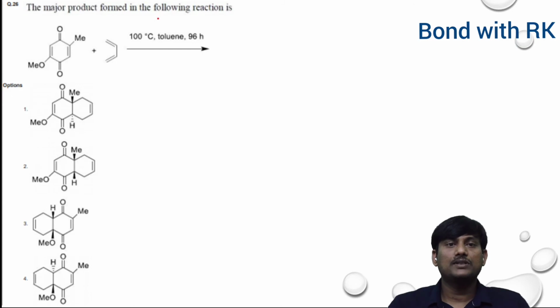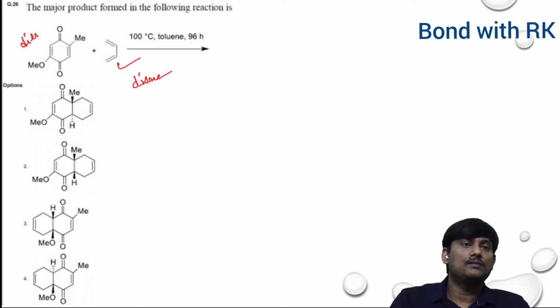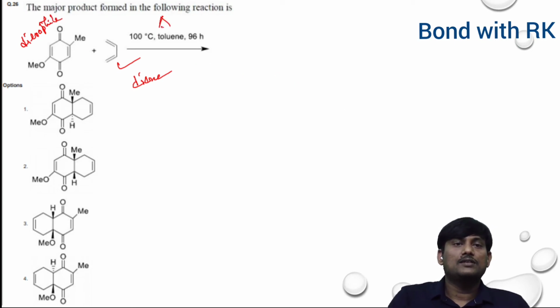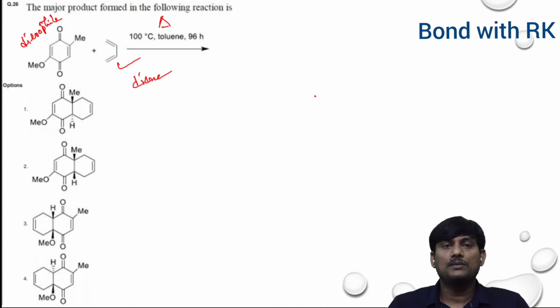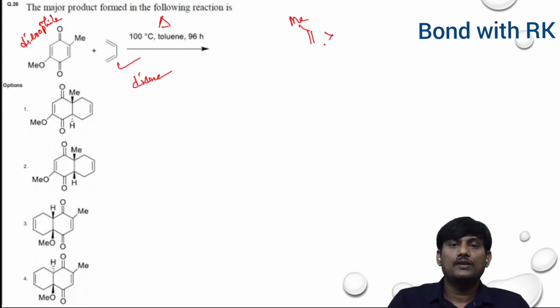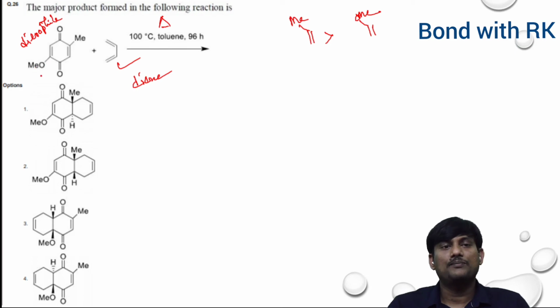The major product formed in the following reaction: what is the major product? This is the diene, and this one is the dienophile. This is the thermal condition, so it's a Diels-Alder reaction, a 4n plus 2 cycloaddition reaction. We know that the reactivity of a dienophile with methyl is greater than with methoxy. Here the double bond is attached with a methyl group, and here the double bond is attached with methoxy.